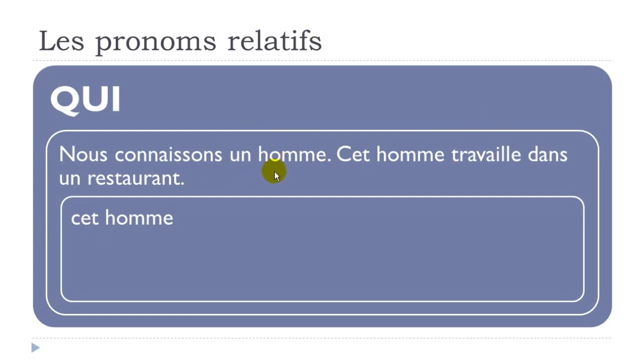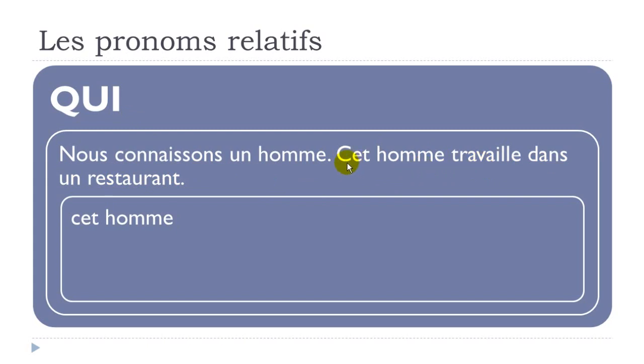Let's imagine that we would like to combine these two sentences, make one, and just avoid repeating un homme or cet homme. In that case, well, we will use this pronom relatif, this qui, just because if you look carefully in the second sentence, cet homme travaille dans un restaurant, cet homme here is subject of the verb. And that's the reason why we'll use qui.